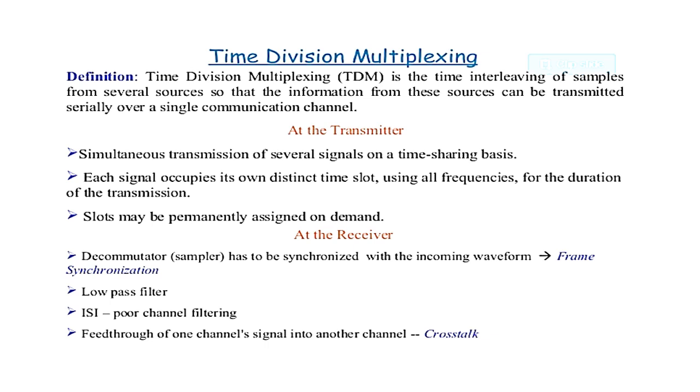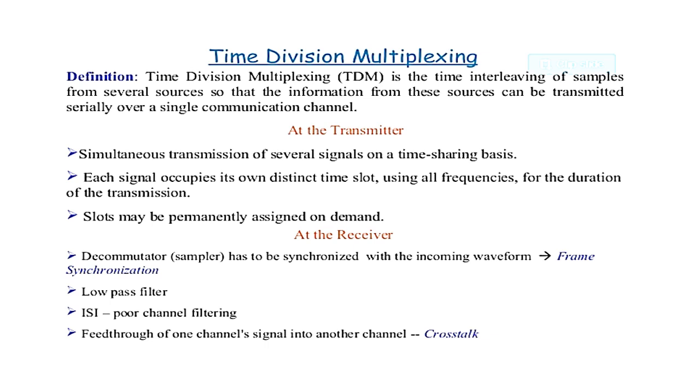So in the transmitter side, the simultaneous transmission of signals will share on a time sharing basis. Each signal will occupy a time slot and it will determine the frequencies and the duration of the transmission signal. Each slot may be permanently assigned or assigned on demand. Okay. Next we are seeing the receiver side.